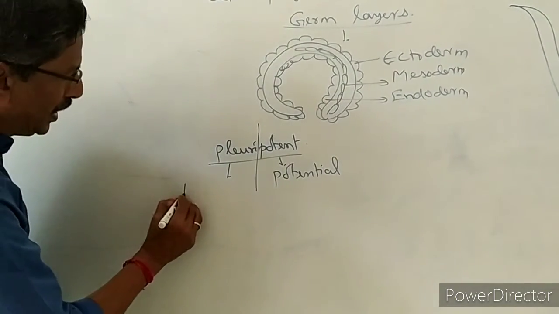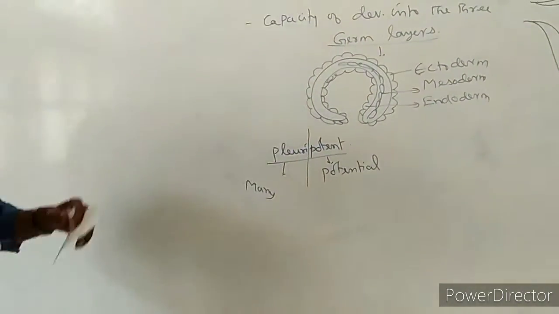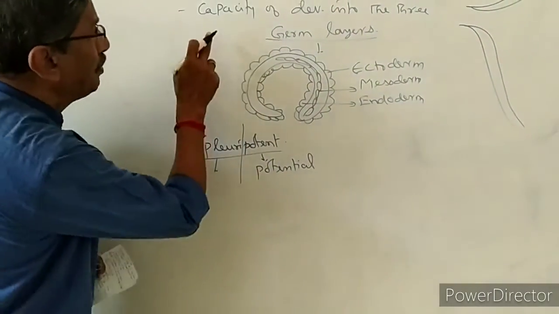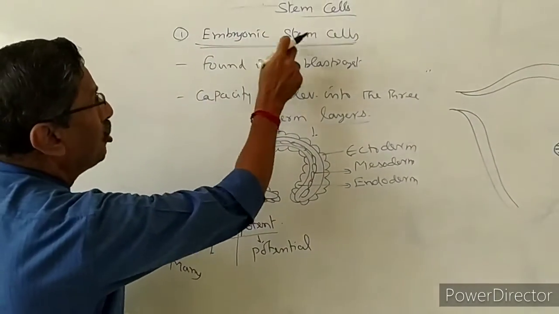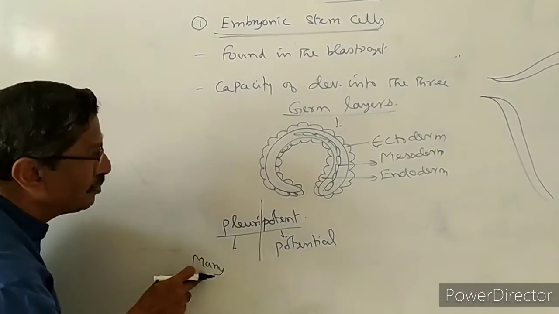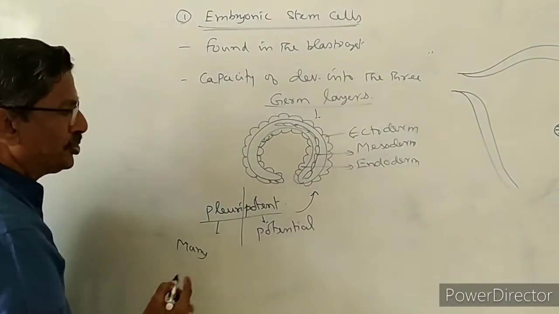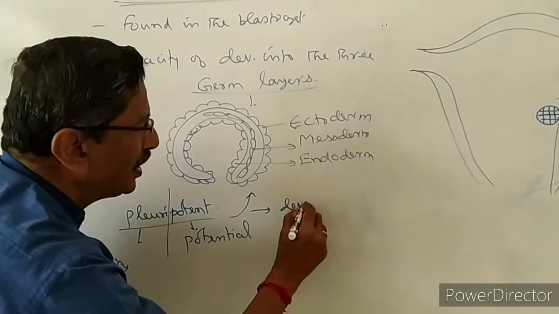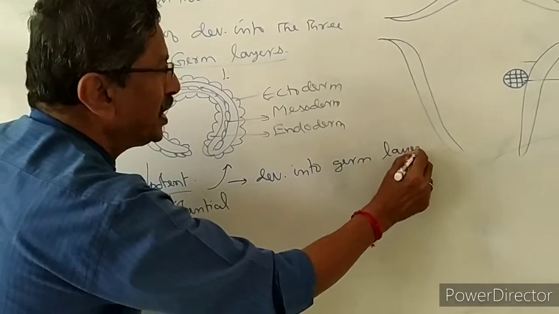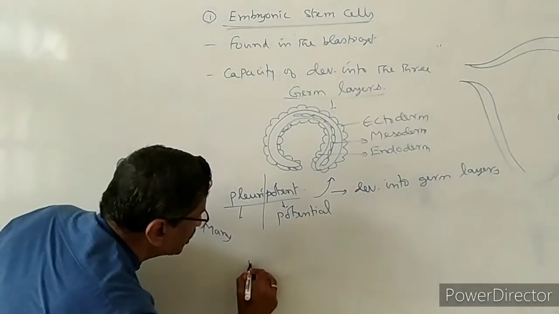Pluri means many, like plural. So pluripotent means the embryonic stem cells have the capacity to develop into many layers of cells. So pluripotent means developing into germ layers. This explanation we have studied just before. Okay, the next one is multipotent.